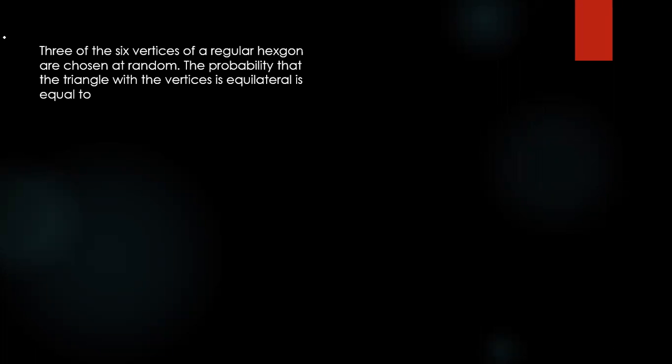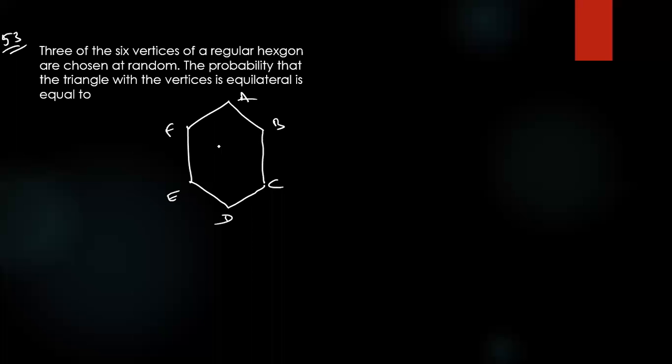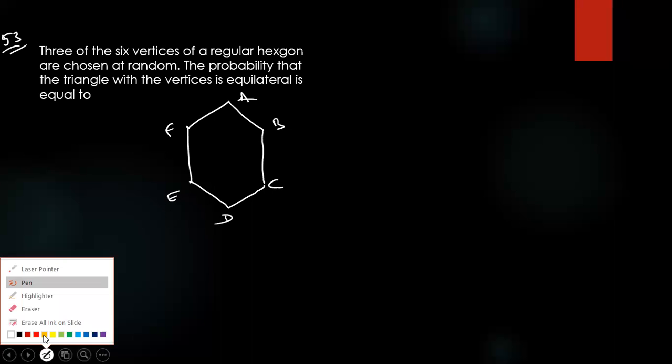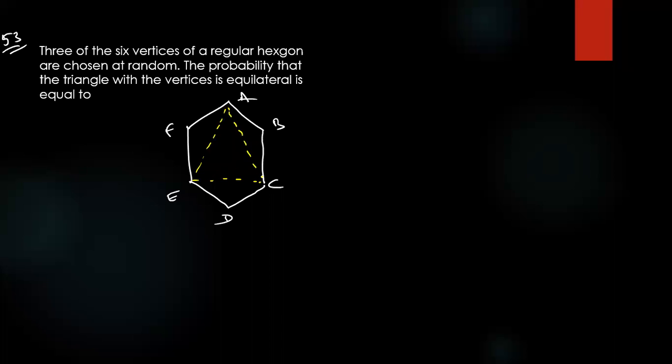Question 53. 3 of the 6 vertices of a regular hexagon. Last time I think Bhuvan Kumar asked this question. Am I correct, Bhuvan? While class is going on. So this is a regular hexagon. This is an equilateral triangle. One more equilateral triangle is possible like that.